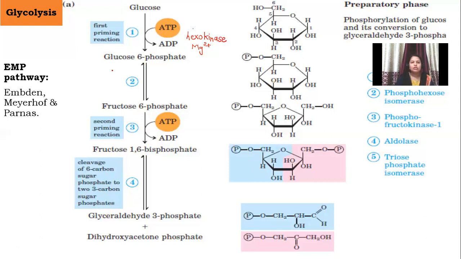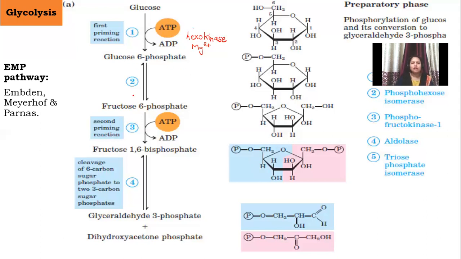So glucose is called an aldohexose, hexose because it contains 6 carbon atoms, and fructose is called a ketohexose, hexose because it also contains 6 carbon atoms. Glucose is called an aldohexose because the functional group is the aldehydic group, and fructose is called a ketohexose because the functional group is the ketonic group.